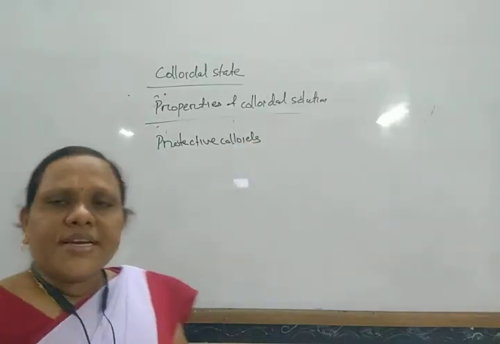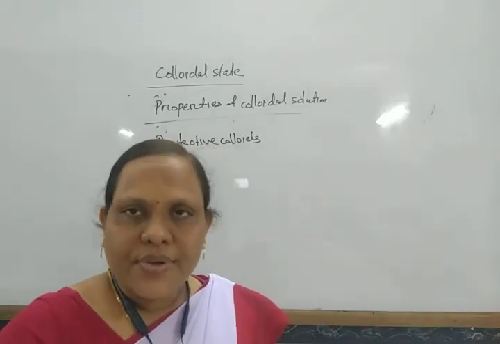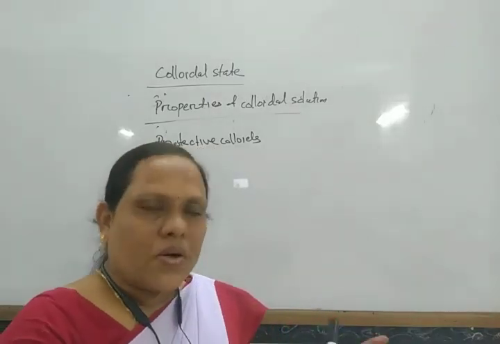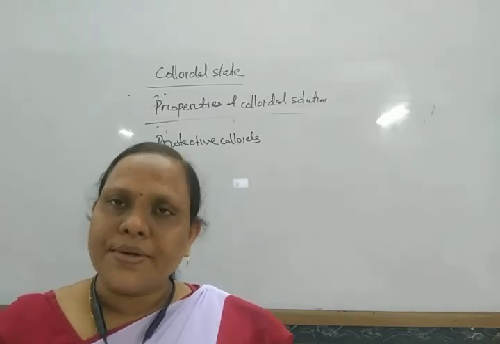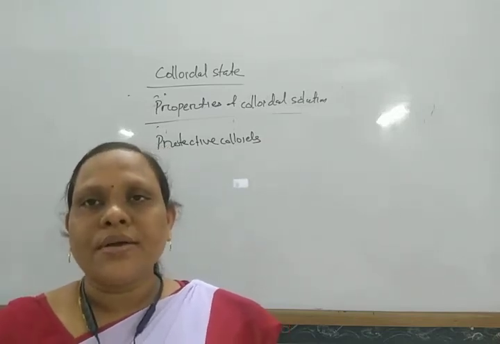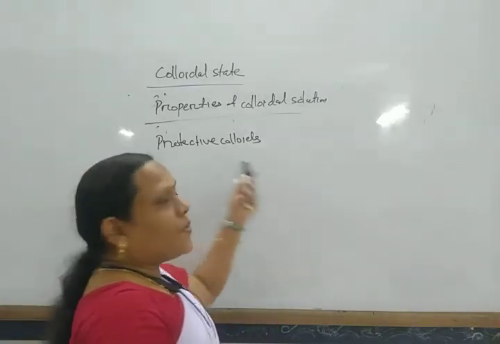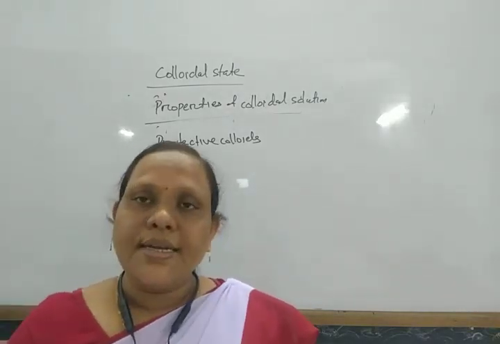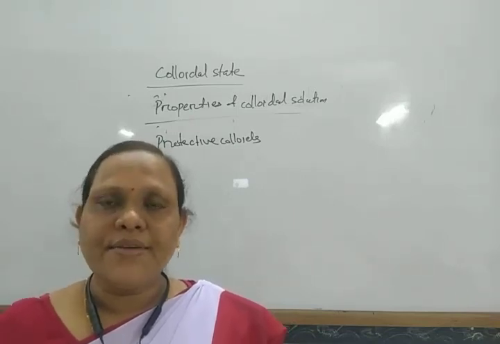So when some protective colloids are added to a lyophobic colloid or any colloidal solution, and then we add some amount of electrolyte, its coagulation is prevented. That is due to this addition of protective colloids. Gelatin and gum are some examples of protective colloids.